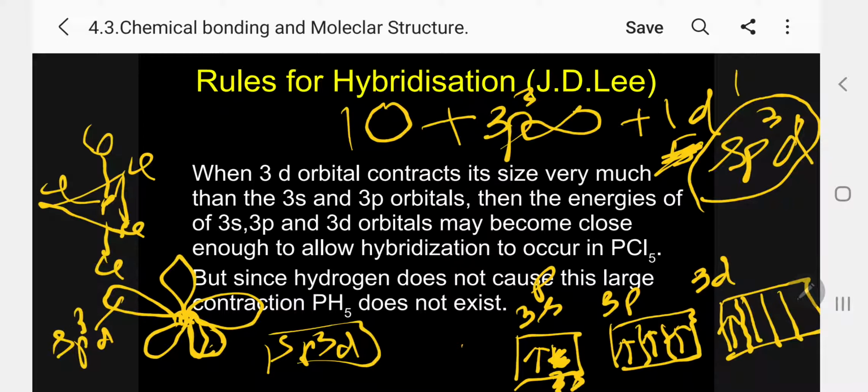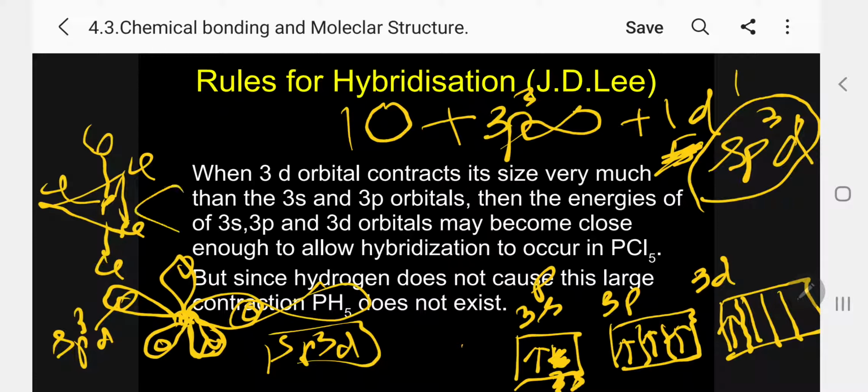Each one sp3d means there are 5 sp3d orbitals, each one having an electron. Now each will overlap with the 1 electron of the p orbital of chlorine in all the cases.